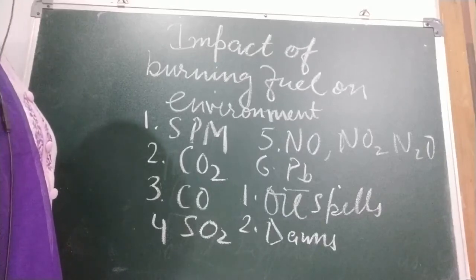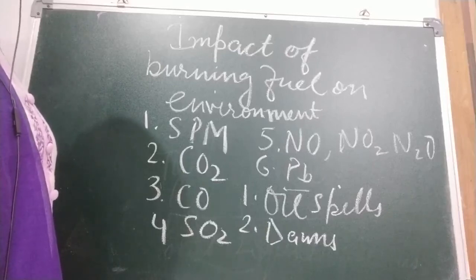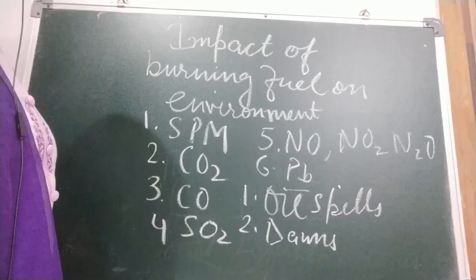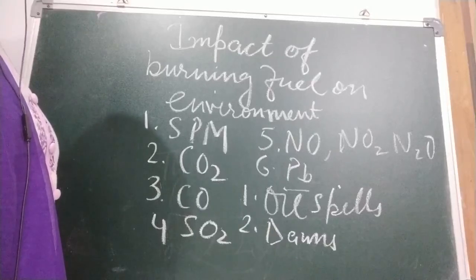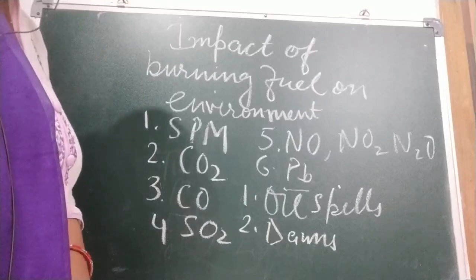Next is radiation pollution. Very important. Extremely dangerous radiation pollution can be caused by nuclear power plants. An accident in such a plant can lead to radiation pollution over a vast area.